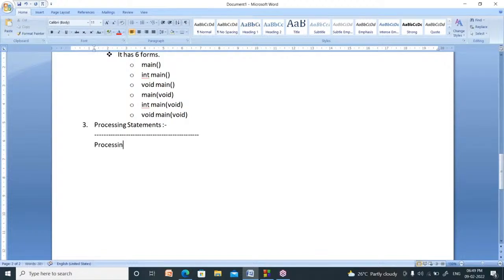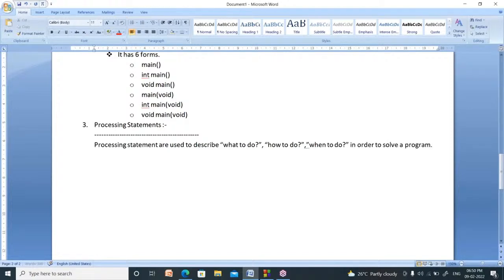Processing statements are nothing but the code. Processing statements are used to describe three things: what to do, how to do, and when to do, in order to solve a problem.